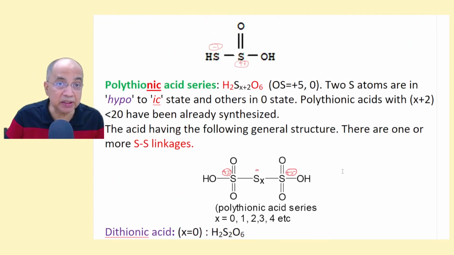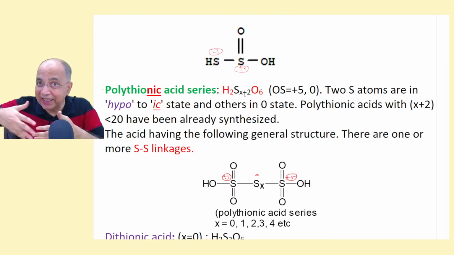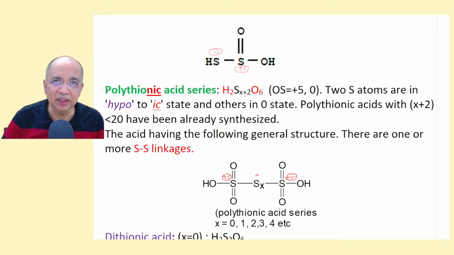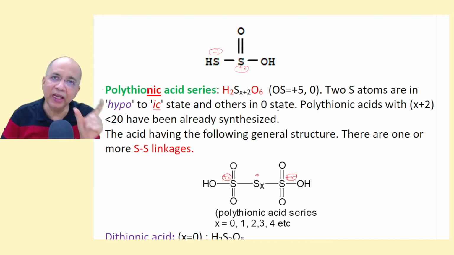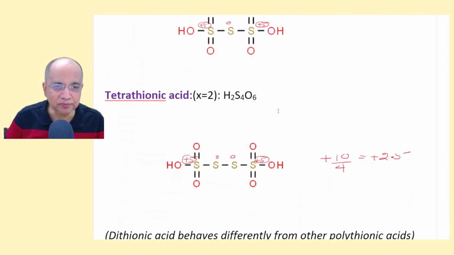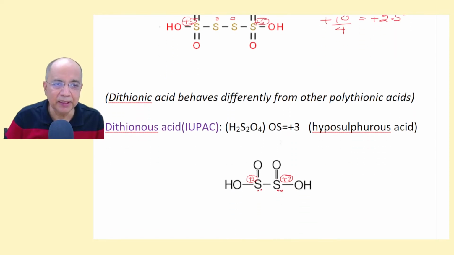Remember, the thionic acid series has this general formula, H2O6 is fixed and the sulfur continues to repeat, catenated in the middle if it is polythionic acid. If it is di, no bridging. If it is tri, 1. Tetra, 2 more, and so on. No need to mug up in a foolish manner.